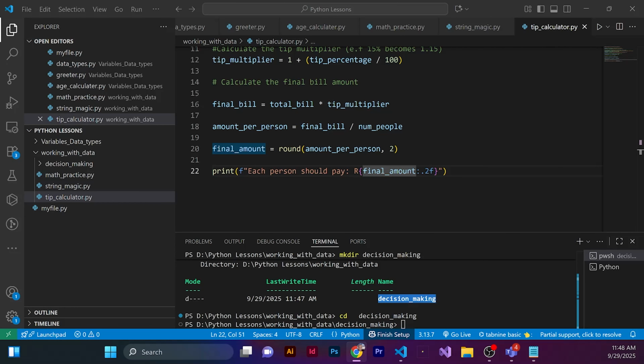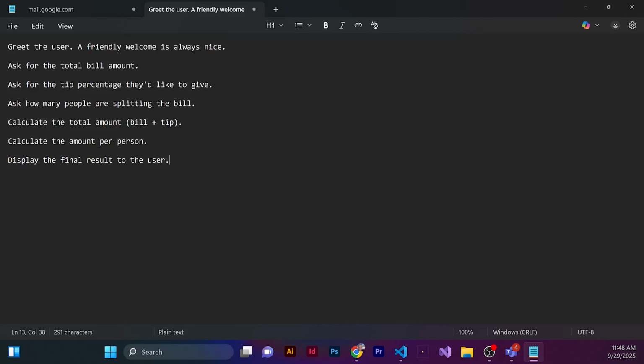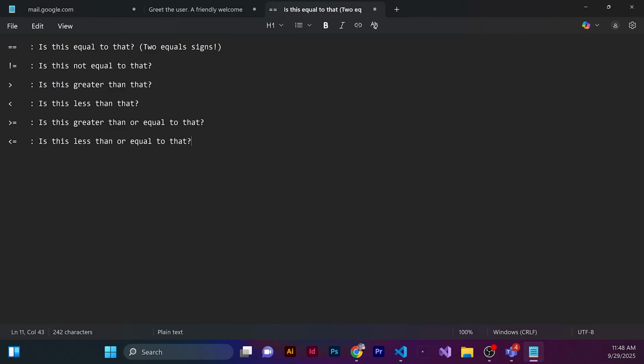Alright, so let's quickly look at those comparison operators. First we've got a double equal sign. It means, is this equal to that? So there are two equal signs. And then exclamation equal means this is not equal to that. Greater than means is this greater than that. Less than is less than that. Then greater or equal: is it greater than or equal to that? And less than or equal to that? These operators will give back a Boolean value, either true or false.